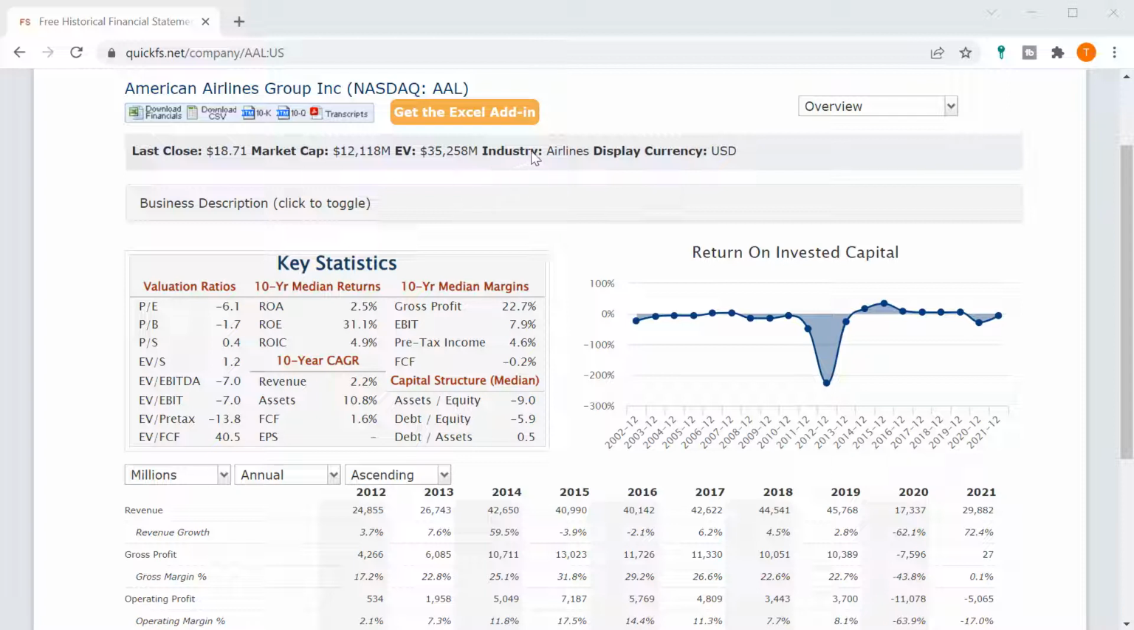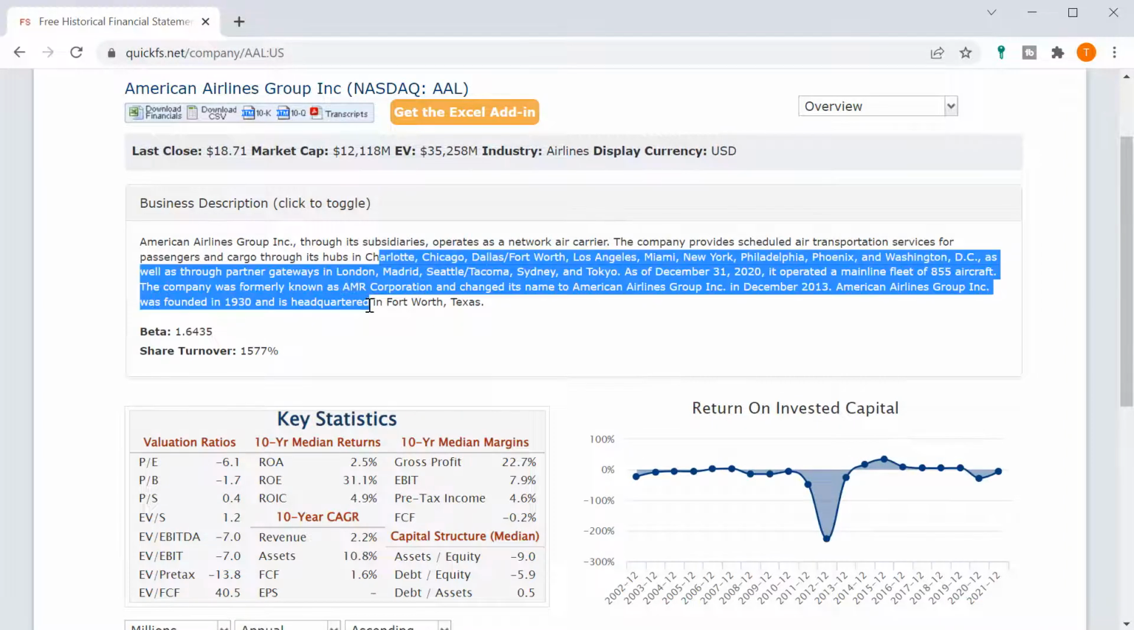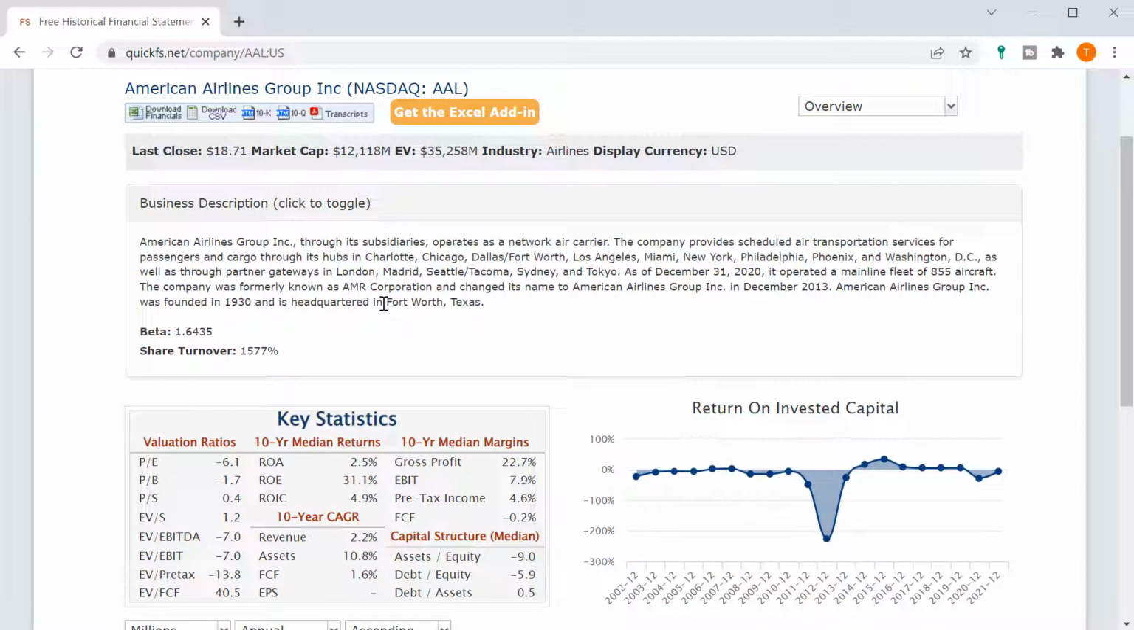So, first off is the industry. This is in the airline industry. It's one of the leading airline companies between American Airlines, United, Southwest, and Delta, all within the United States. They provide transportation through the United States, both domestically and internationally.